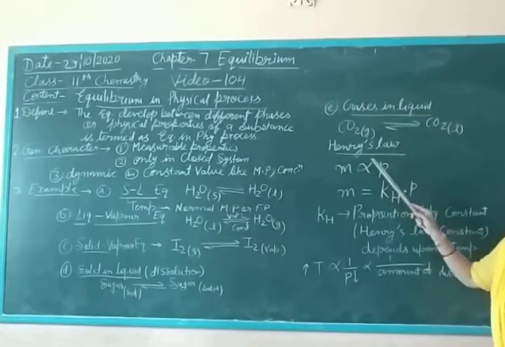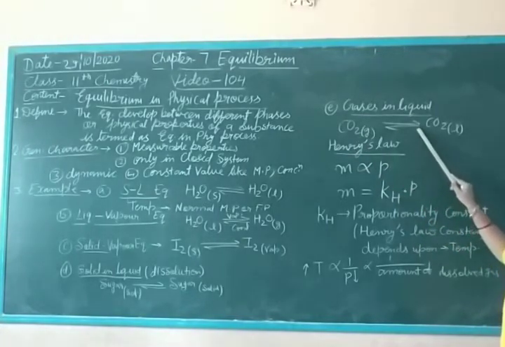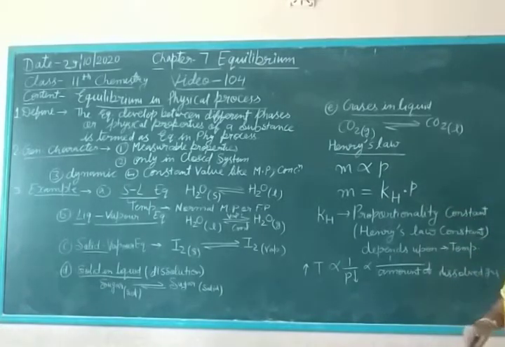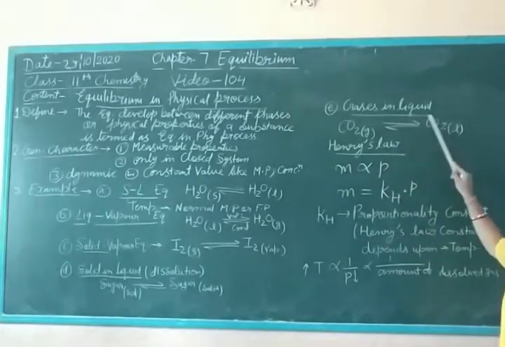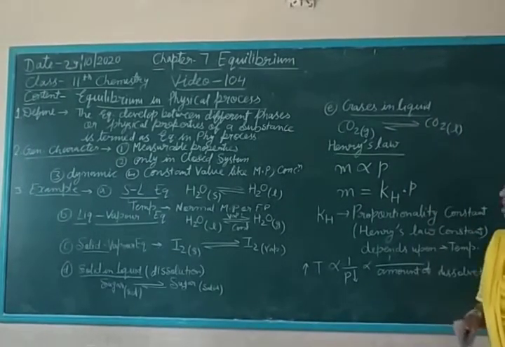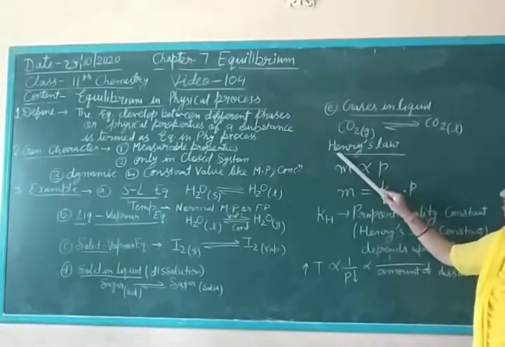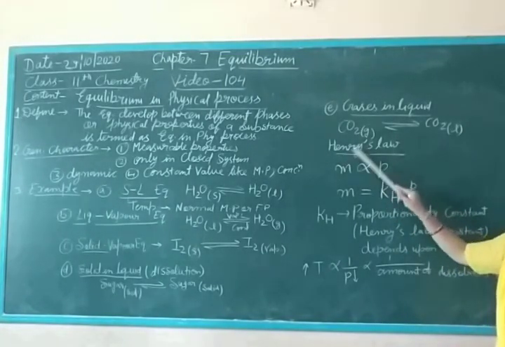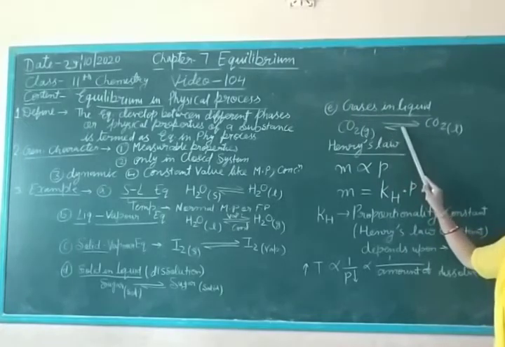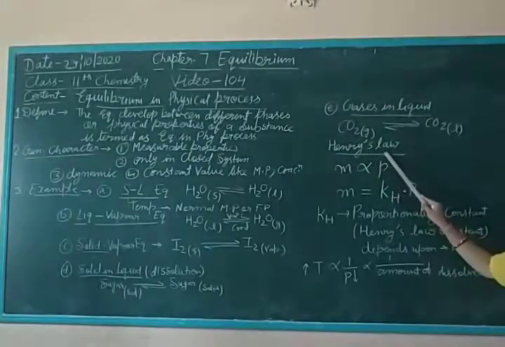For example, CO2 gas, carbon dioxide gas converts into CO2 in liquid, and liquid converts back into gas. Here the law was given by Henry. Henry gave a law on the basis of gases dissolving in liquid, so its name is Henry's law.